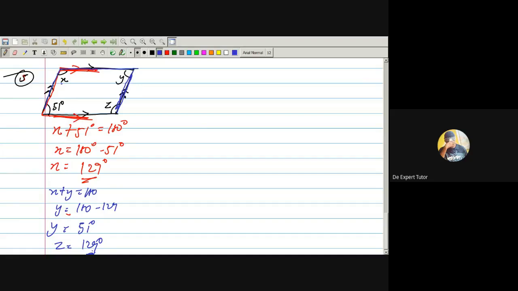I don't want to give you many theorems. Using the theorem of co-interior angle is enough for you to solve rhombus, parallelogram, trapezium. That's why I'm not giving you any other theorem, so you do not mix it up. So stay on co-interior angle and you are good to go, okay? Nice. Next.